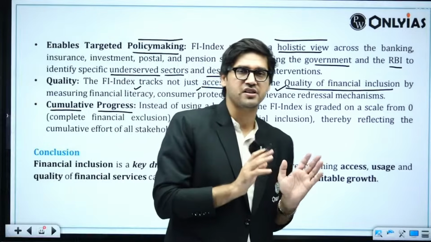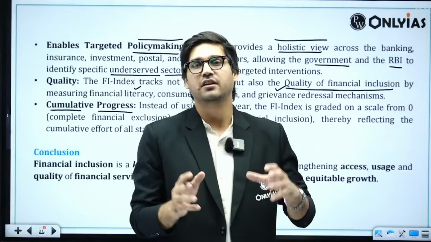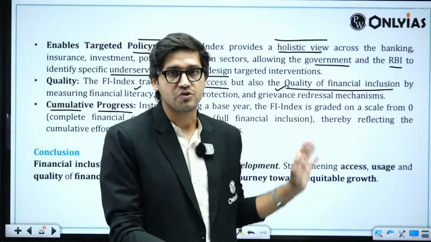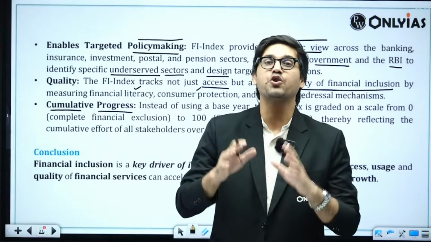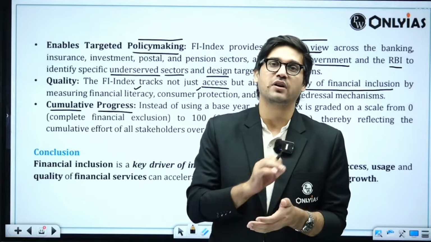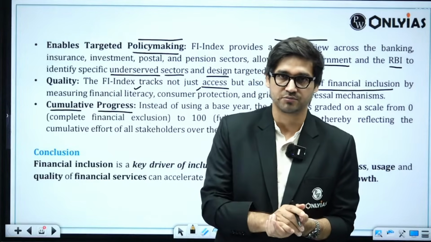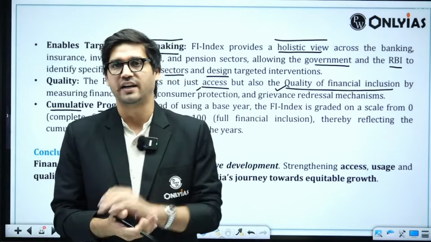Which means that the Financial Inclusion Index does not have a base year or a reference year. Every year, the score will be computed from 0 to 100. And this score is going to tell you what has been the cumulative performance of the financial system of this country towards the goal of financial inclusion. This is how it is an improvement over traditional inclusion indices.